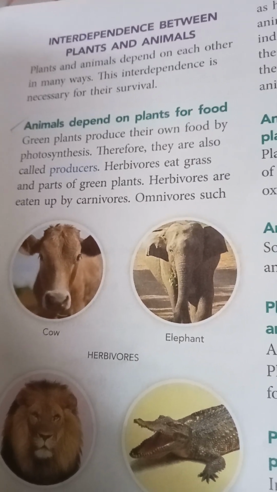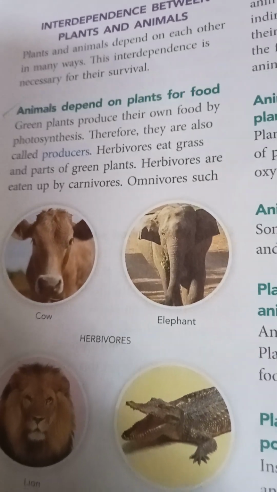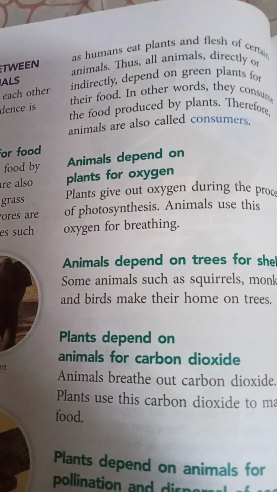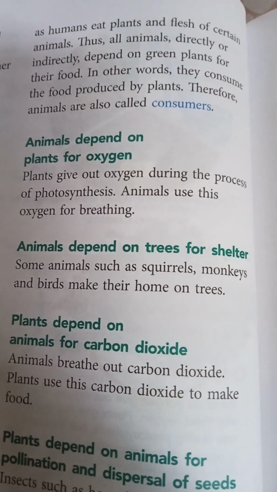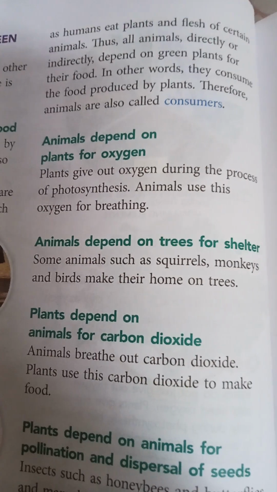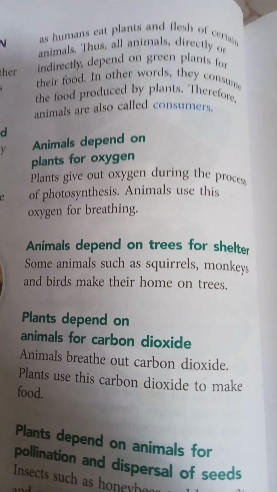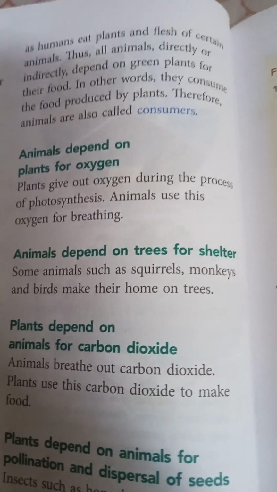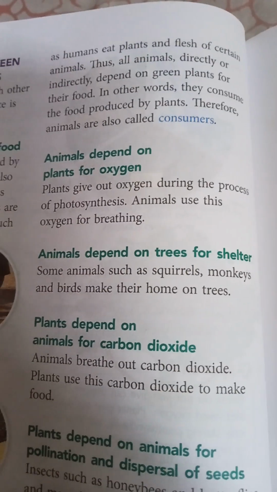Herbivores eat grass and parts of green plants. Herbivores are eaten up by carnivores. Omnivores, such as humans, eat plants and flesh of other animals. Thus, all animals directly or indirectly depend on green plants for their food. In other words, they consume the food produced by plants. Therefore, animals are also called consumers. So, green plants are called producers and animals are called consumers.